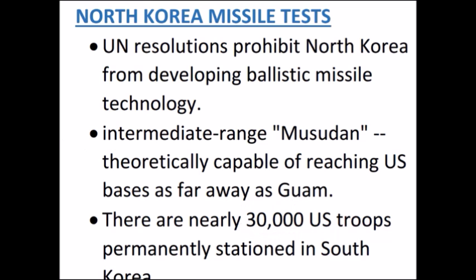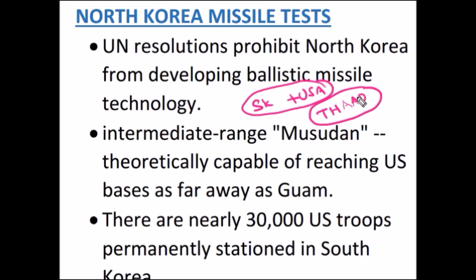Because of the missile threat from North Korea, South Korea and USA are in talks to deploy a third missile system in South Korea. It is the world's most advanced missile defense system. If it is installed, even if North Korea launches any missiles, the system can shoot it down in the air itself.